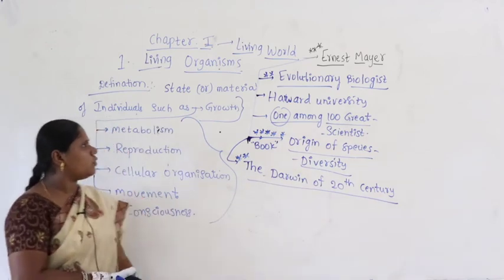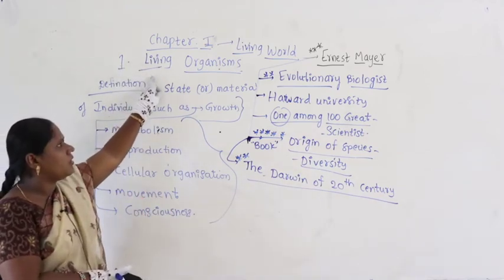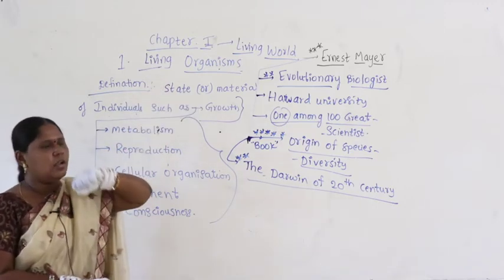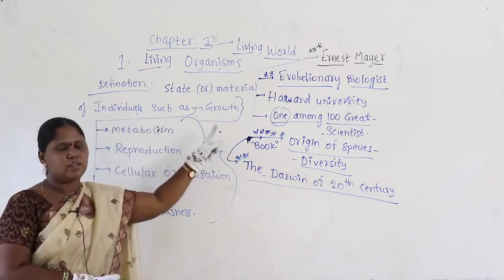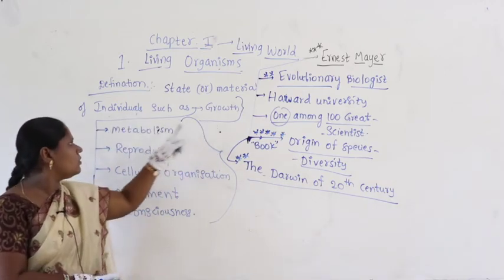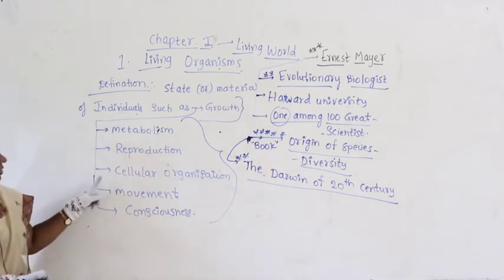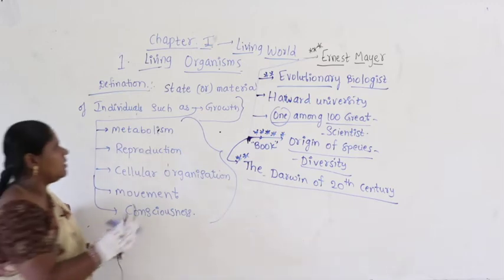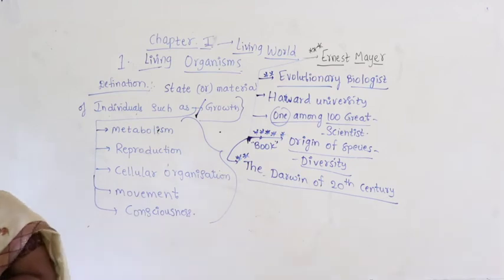Now, let us continue. In the living world we define what is called a living organism. It is a place where all materials join together and form the characteristics of an individual. The characteristics we need to discuss are growth, metabolism, reproduction, cellular organization, movement, and consciousness. Let us start with the definition of growth.